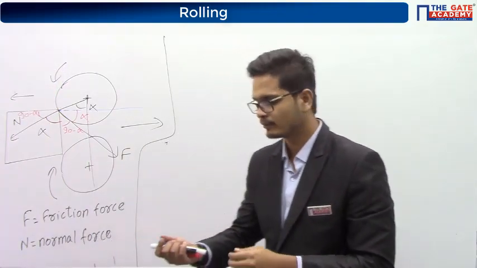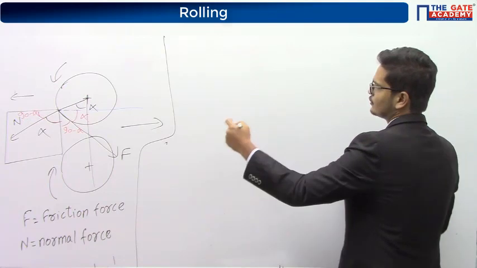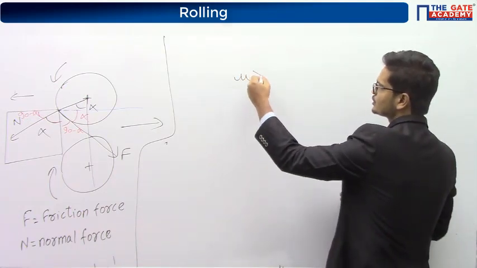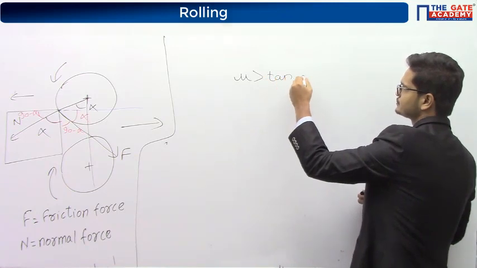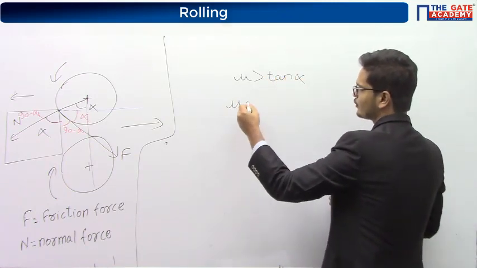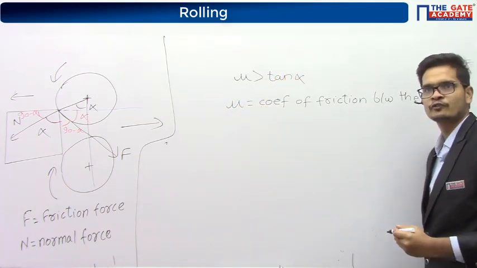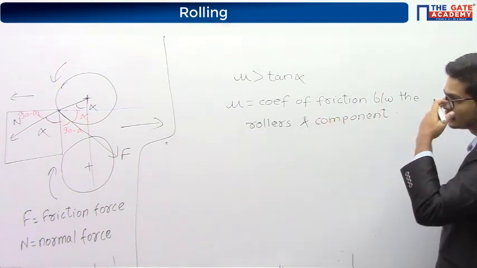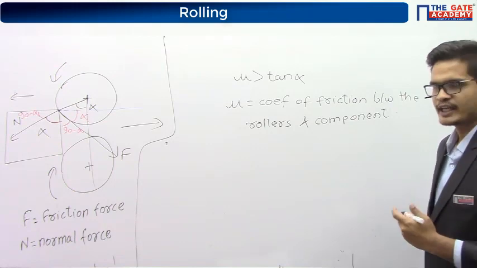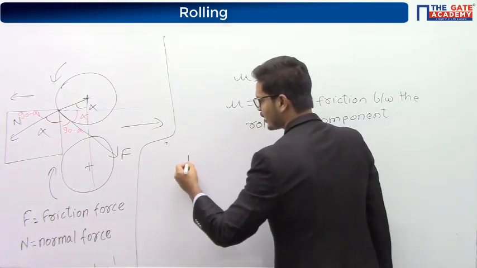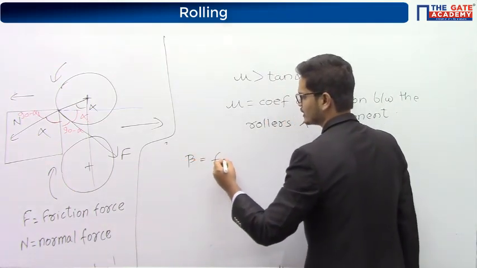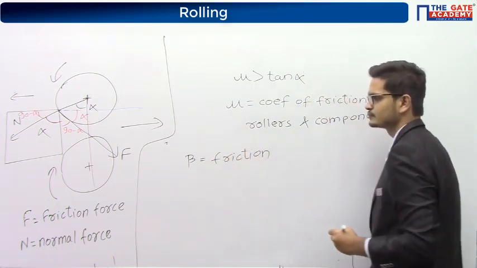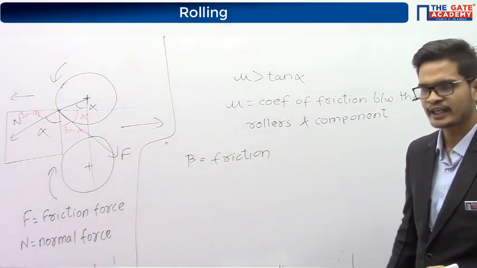So what we have established here is for the entry of the component, mu must be greater than tan of alpha. Here mu is the coefficient of friction between the roll and component. Let's say beta is equal to friction angle.